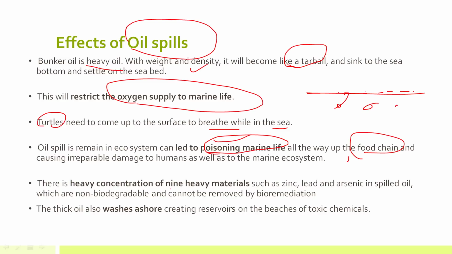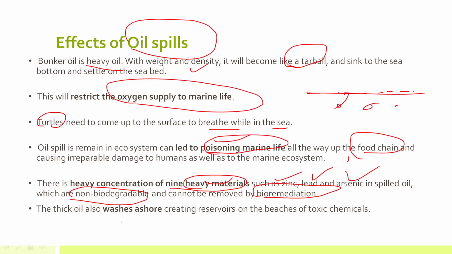Why? Because there is a heavy concentration of heavy metals like zinc, lead, arsenic in the oil spill. Now these materials are non-biodegradable. So what happens? They keep on accumulating, and they keep on getting transferred from one trophic level to another, and these cannot be easily removed by bioremediation also. So the problem is, once these heavy materials are accumulated, they always lead to bioaccumulation, plus they lead to biomagnification as we move higher up in the trophic levels.